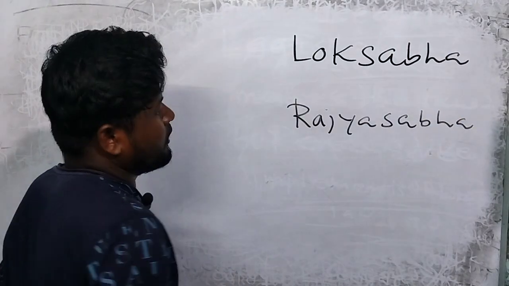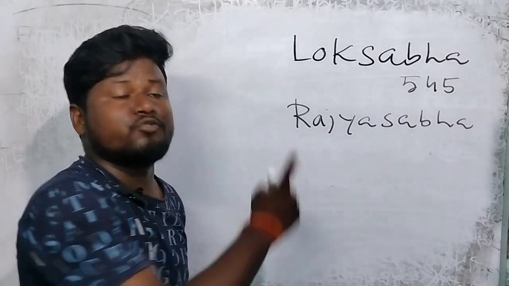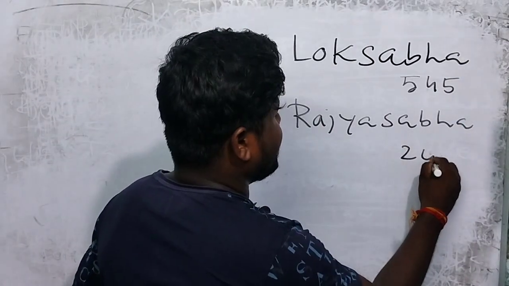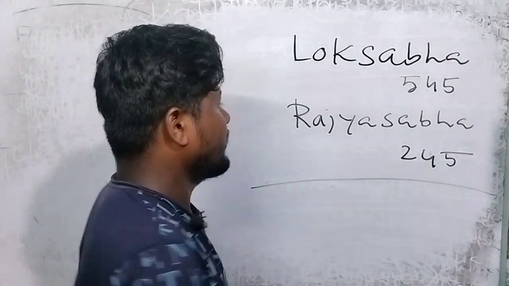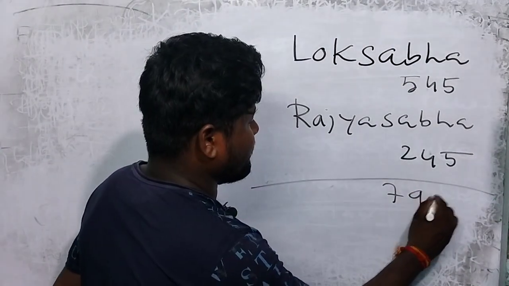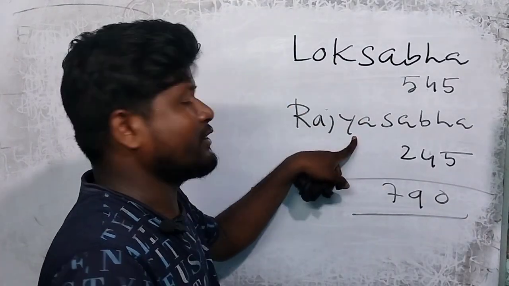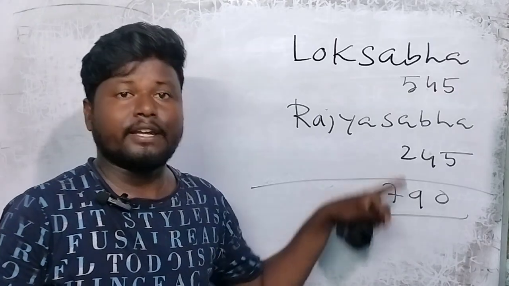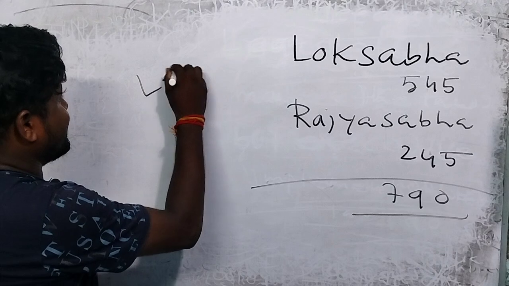Lok Sabha has 545 members, but Rajya Sabha has 245 members. Totally, both houses have 790 members. Lok Sabha and Rajya Sabha together we can call legislature.